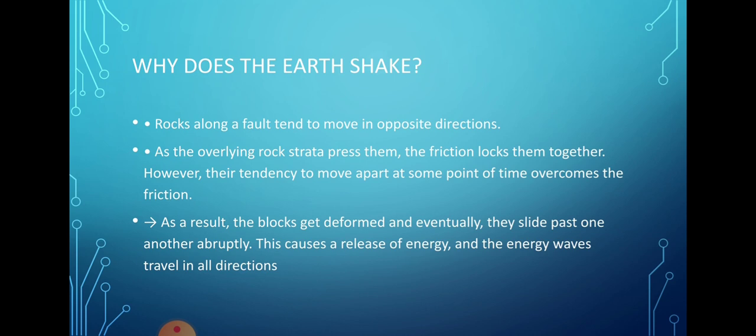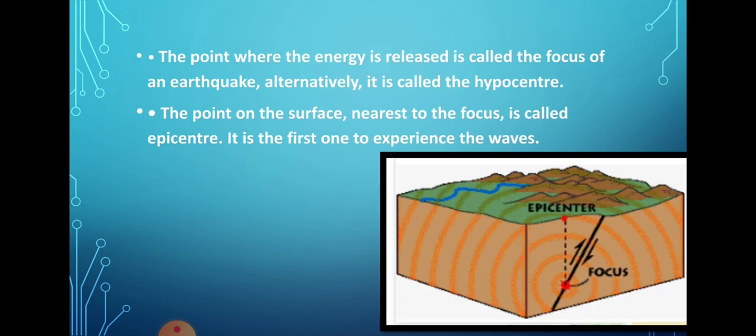As a result of this friction, the blocks get deformed, and one slides past the other. This causes the release of energy, and the energy waves travel in all directions, and when these waves hit the earth's surface, we get the earthquake.